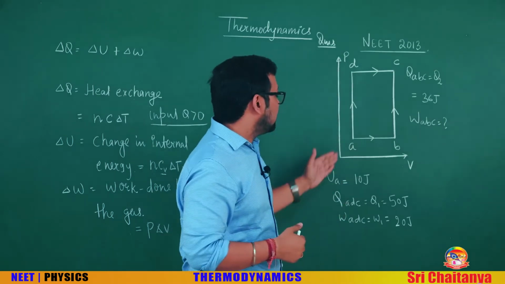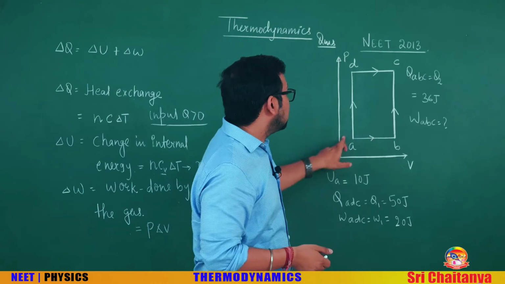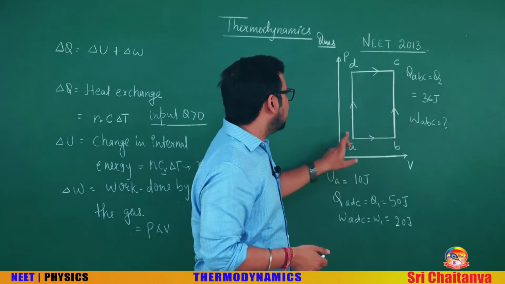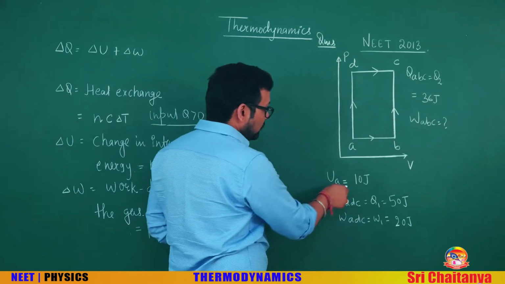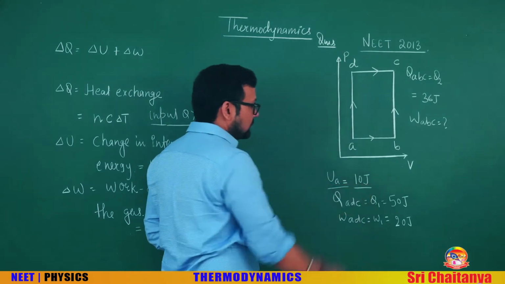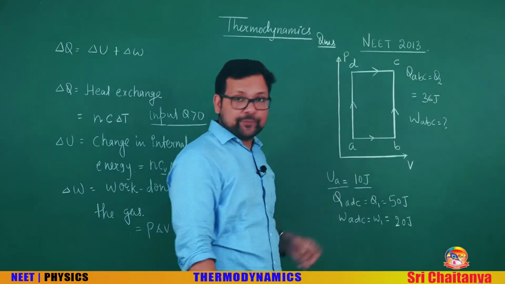What is given in this indicator diagram? See, there are two processes. One is ABC and the second is ADC. First, see here, U at A is given as 10 joules. Internal energy at position A is known to you.